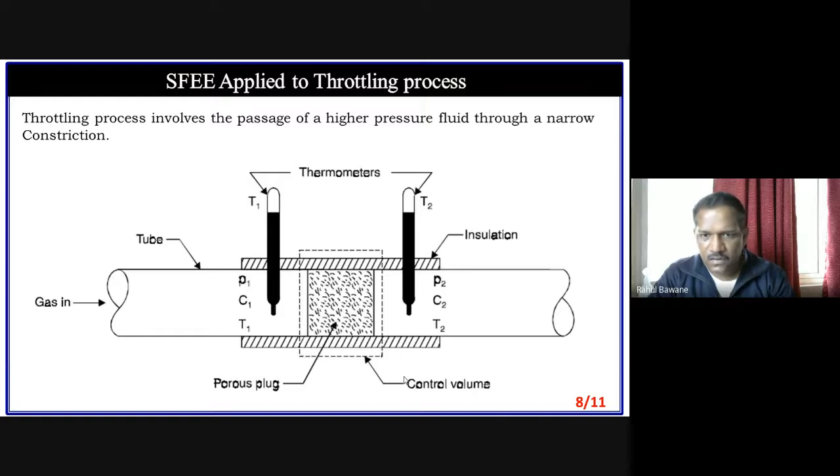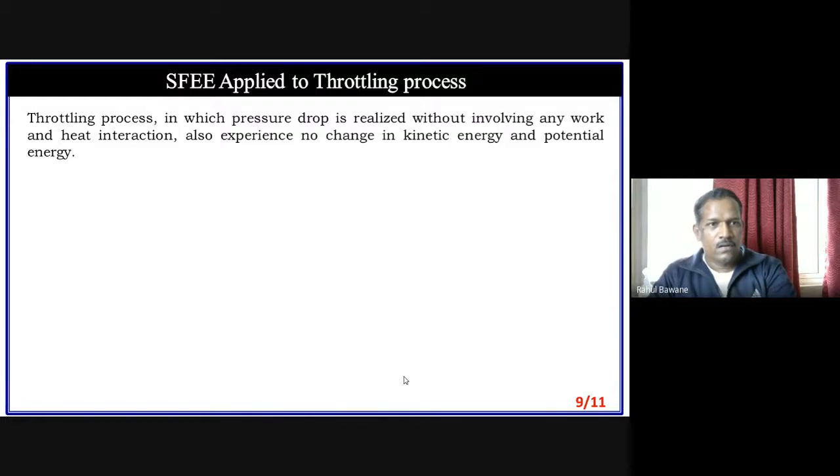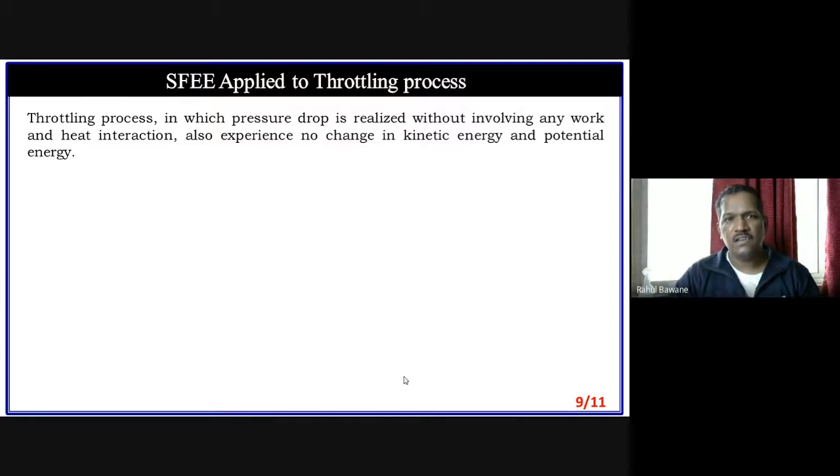A throttling process is one in which pressure drop is realized without involving any work and heat interaction. That means we are not supplying or extracting heat, like a condenser or boiler, and we are not providing or obtaining work. So heat and work interaction across the boundary is zero.